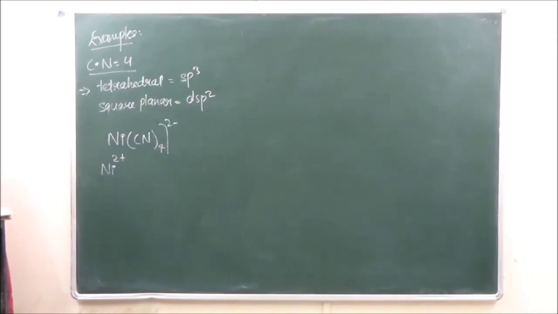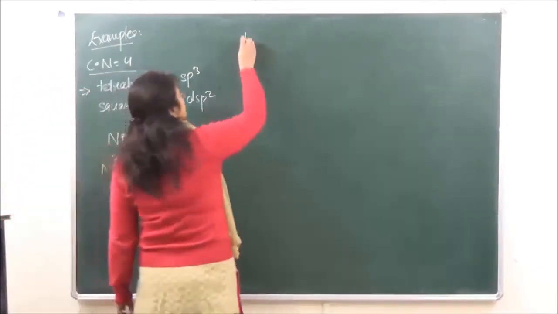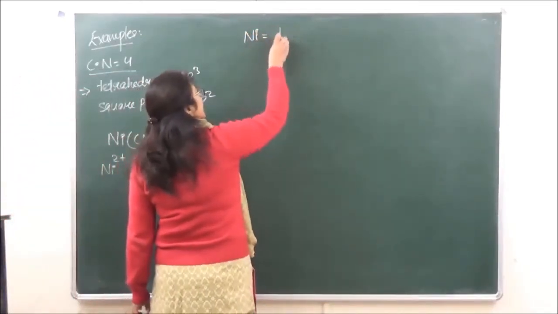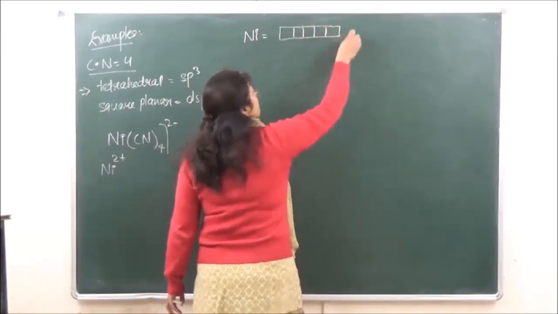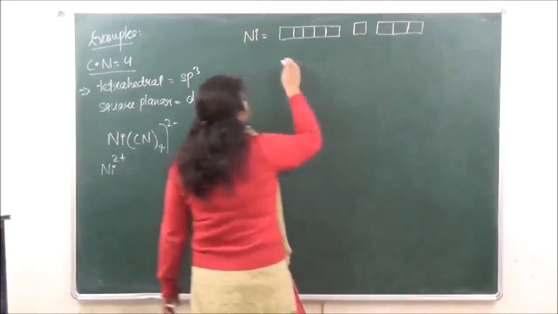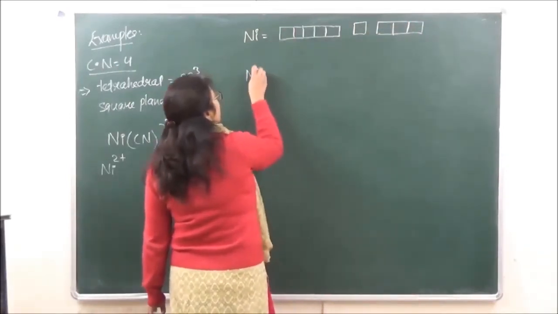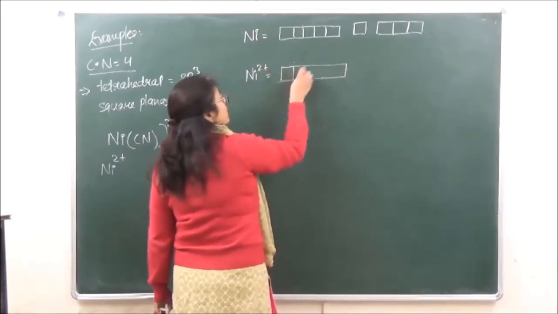So again there is going to be rearrangement over here. Let's write down. First of all, for nickel we have, so then we draw it for nickel 2 positive. I'll fill in the electrons together.